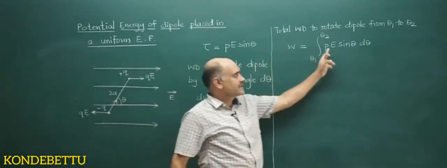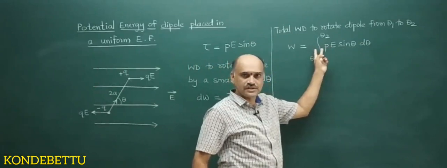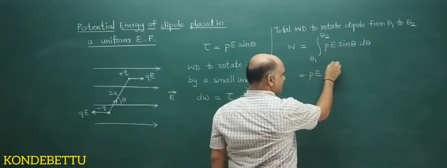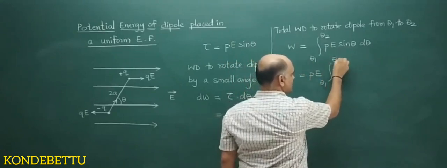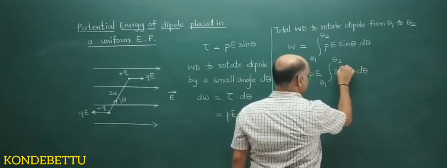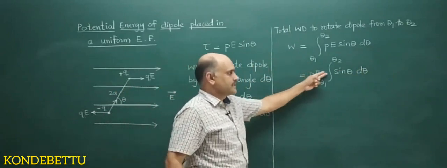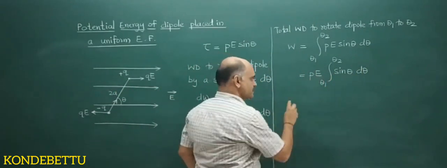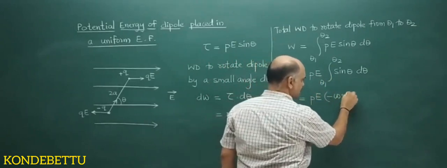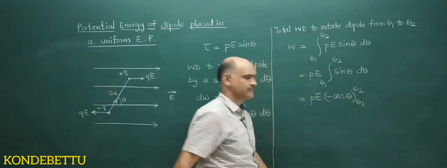Now we are integrating this expression with respect to theta. PE is a constant, so I will take it outside. You will have the integration from theta 1 to theta 2 of sin theta d theta. The integration of sin theta is minus cos theta. So PE into minus cos theta, with limits from theta 1 to theta 2.